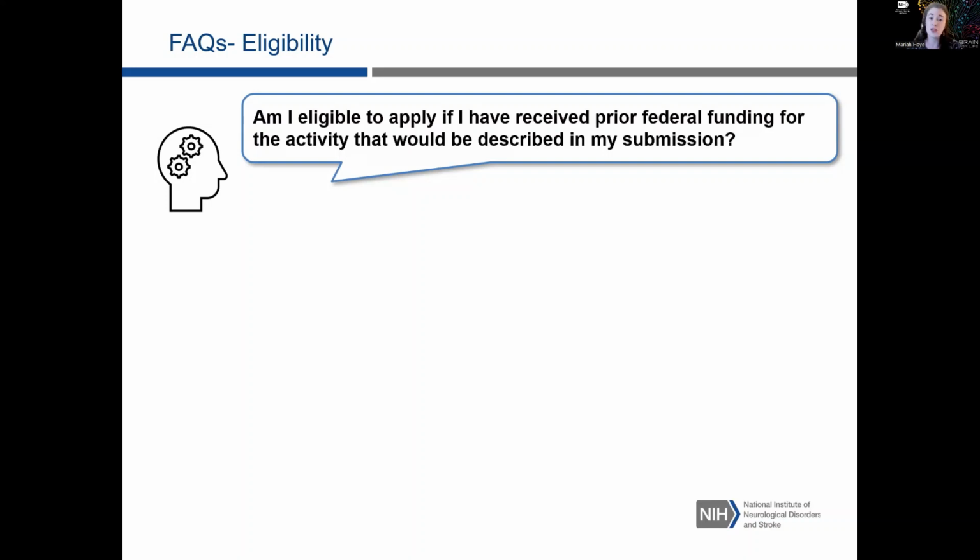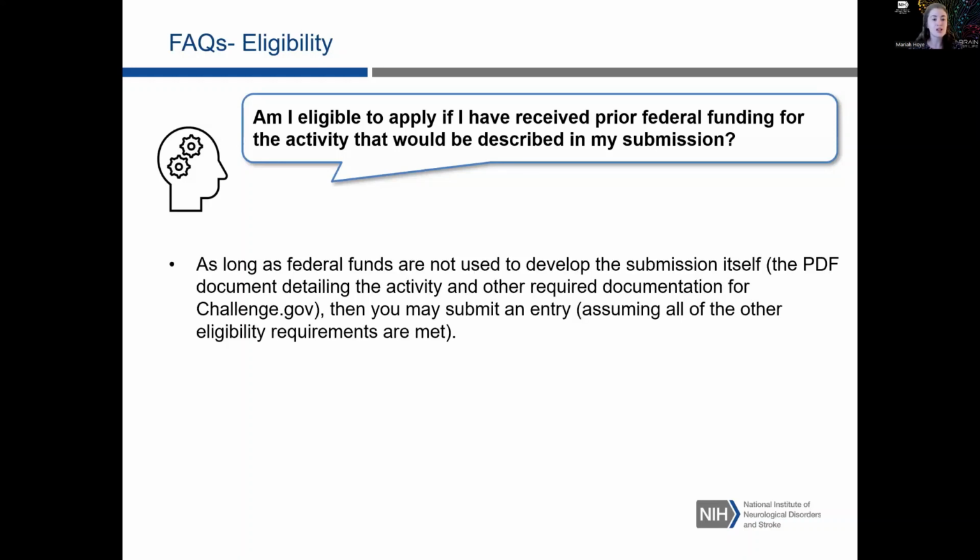Am I eligible to apply if I have received prior federal funding for the activity that would be described in my submission? So this refers to a participation rule about federal funding. As long as federal funds are not used to develop the submission itself, that being the PDF document detailing the activity or other required documentation for challenge.gov, then you may submit an entry, assuming that all of the other eligibility